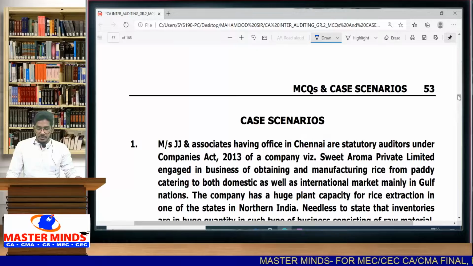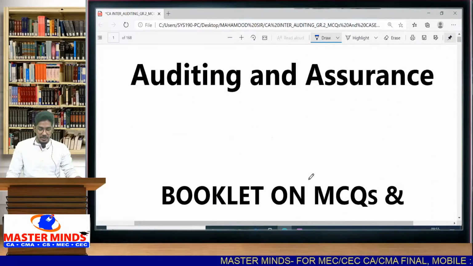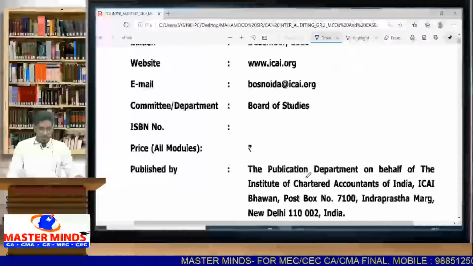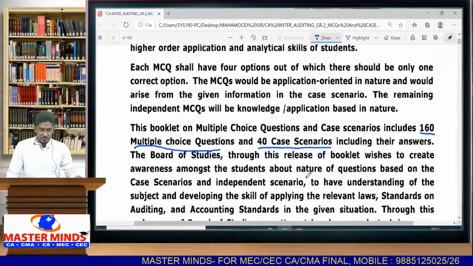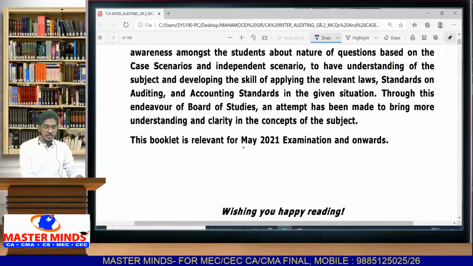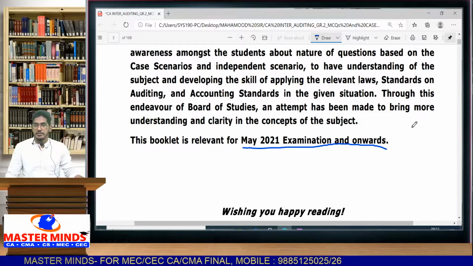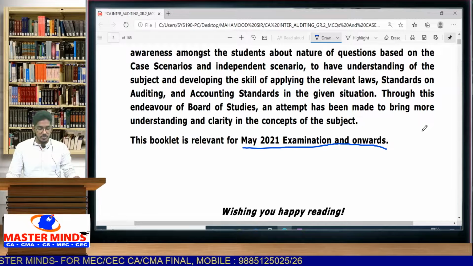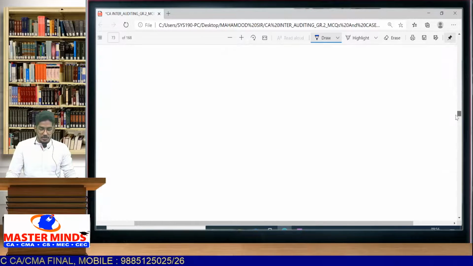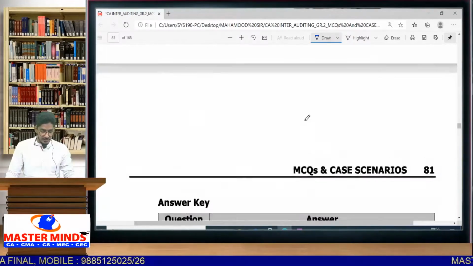As you can observe, they have given in the preface that this booklet is relevant for the May 2021 examination and onwards. So those who are appearing for May 2021 and later exams, this booklet is relevant to them. So without any delay, let us go to the MCQ based questions.